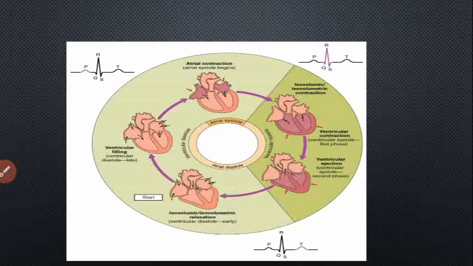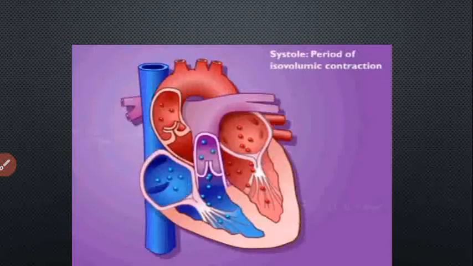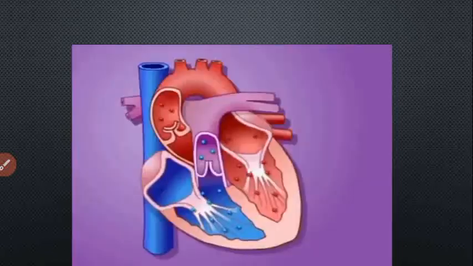In the late phase of ventricular diastole, the pressure of the ventricle drops even further. Blood flows from the atrium to the ventricle, pushing open the AV valve. So here finishes one cardiac cycle, which takes approximately 0.8 seconds. So this is about the phases of the cardiac cycle. Now a brief summary of the cardiac cycle via video. So let's see this video.